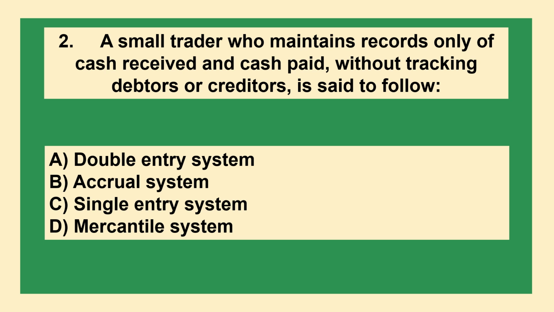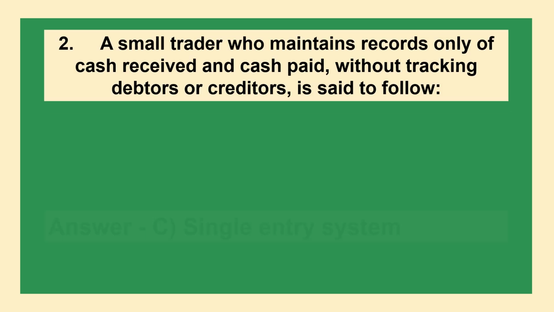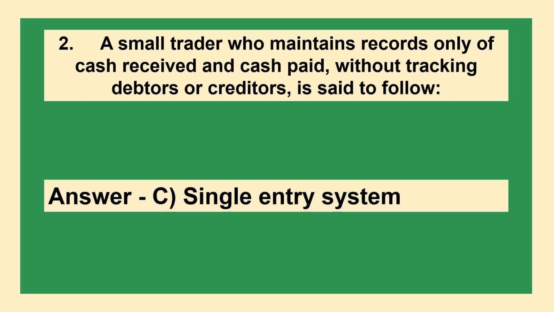A small trader who maintains records only of cash received and cash paid without tracking debtors or creditors is said to follow option A: double entry system, B: accrual system, C: single entry system, D: mercantile system. The answer is option C: single entry system.